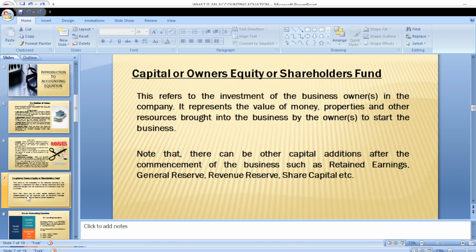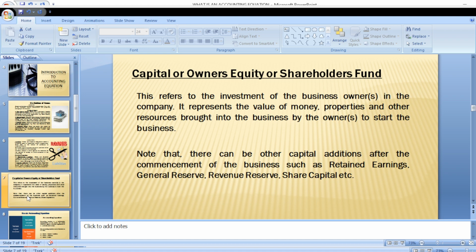So from there, we will now go to capital, or owner's equity, or shareholders' fund. Now, what do we mean by capital? Capital is the owner's investment in a business. That is what we call capital: the amount the owner of the business has decided to put into the business.